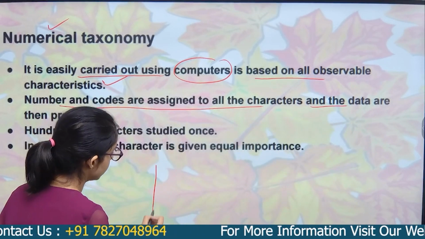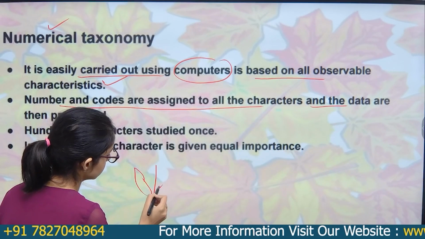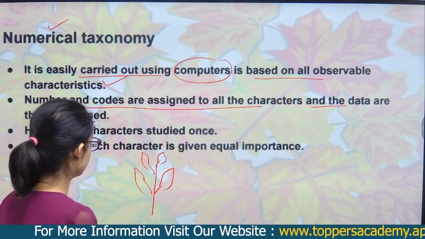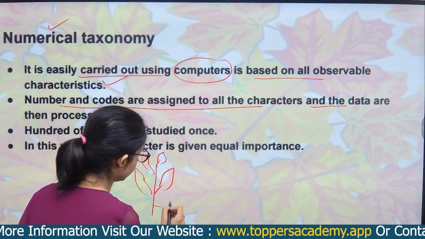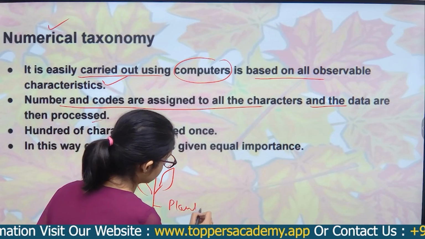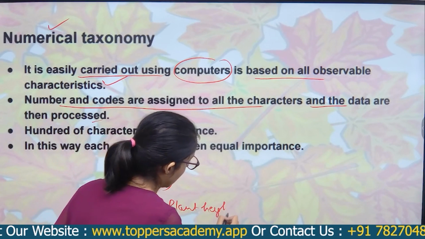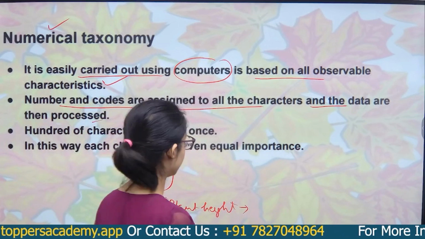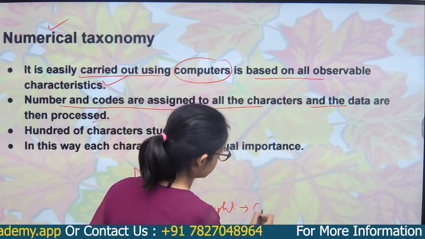Suppose I have a plant. For example, for plant height I assign the code, in computer language the binary number, 0.